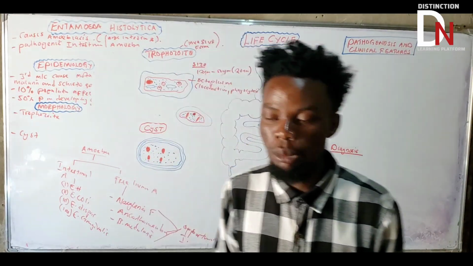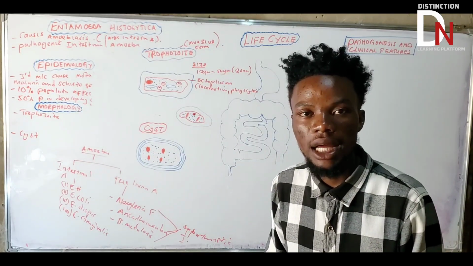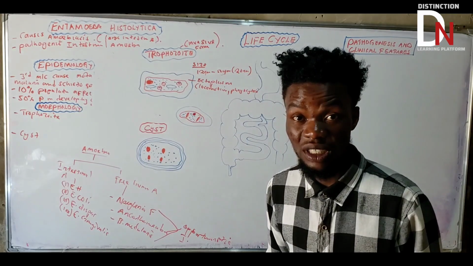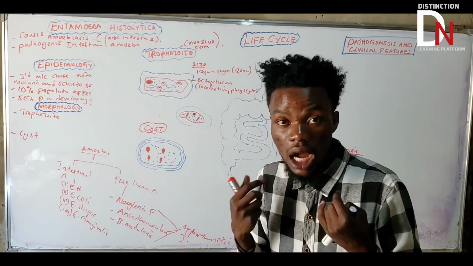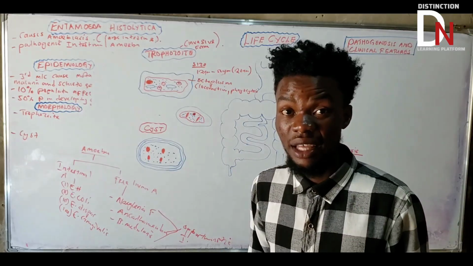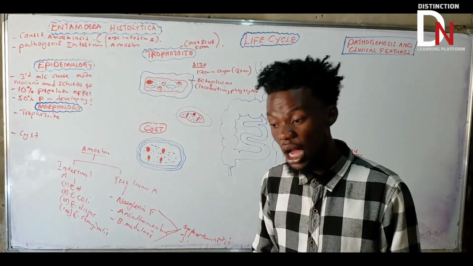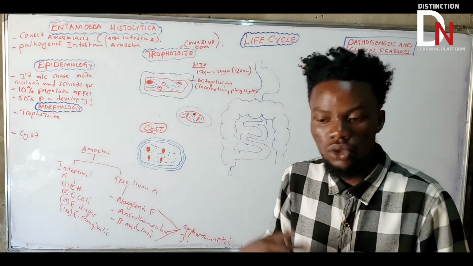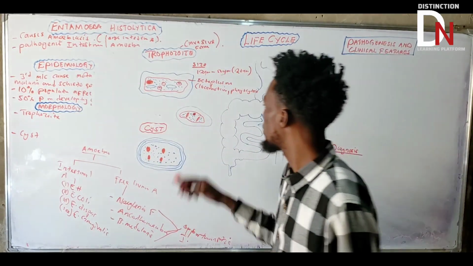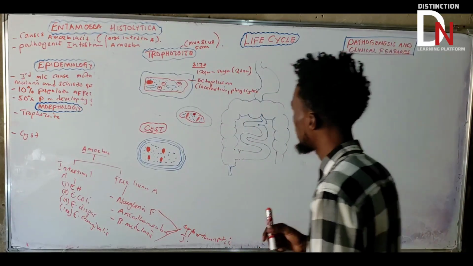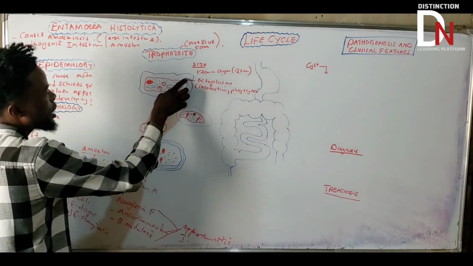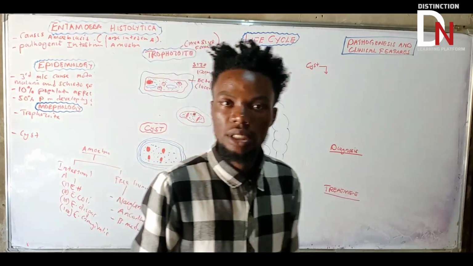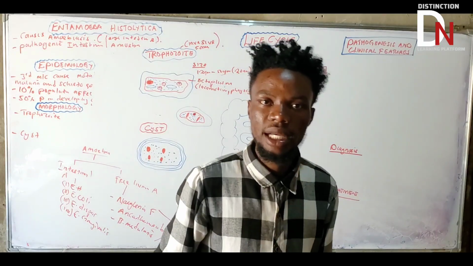Phagocytosis of what? The most important diagnostic feature they see, if you look at the trophozoite, is that it has red blood cells. How did it get red blood cells? These trophozoites have the ability to phagocytose red blood cells. You need to understand that. Apart from red blood cells, they also phagocytose other food molecules, because they are able to perform phagocytosis. That's about the ectoplasm, which is clear, more like a transparent, homogeneous type of cytoplasm.